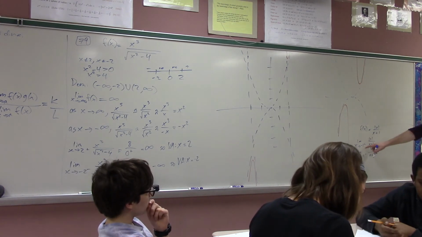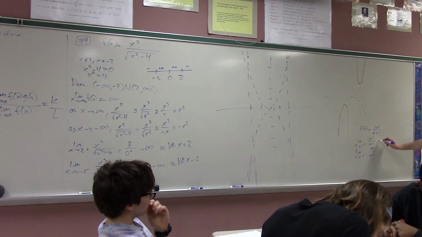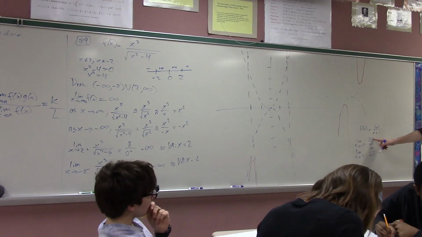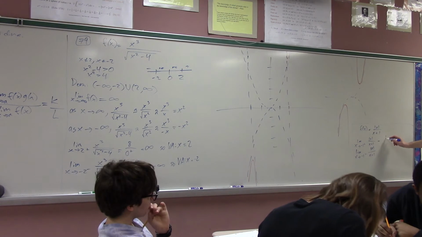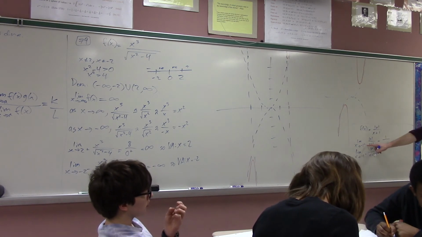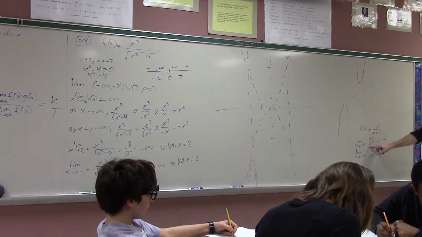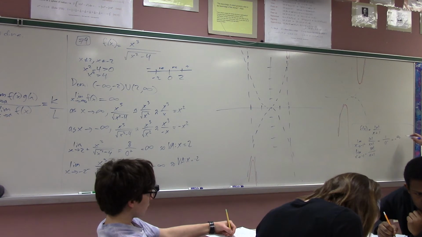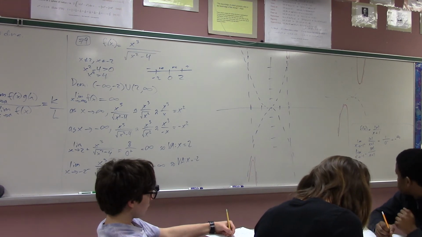If we take the limit as x approaches -1 from the right, then the top is basically 1. And the bottom, if I'm a little bit more than -1, like -0.9, is going to be a tiny negative. So that's negative infinity.